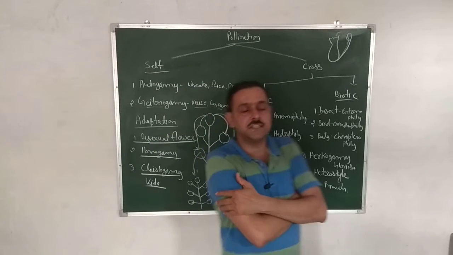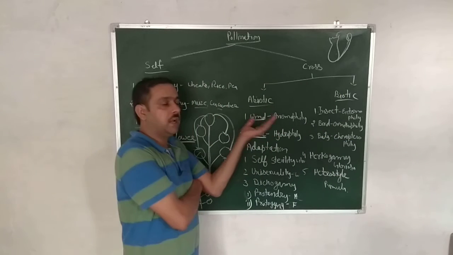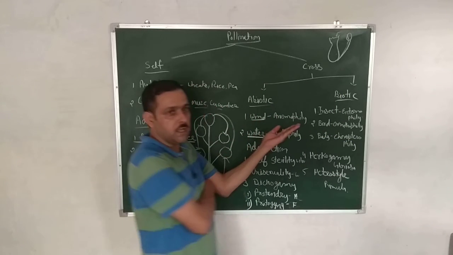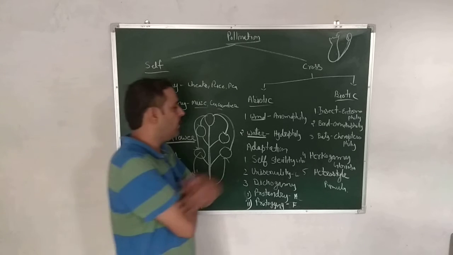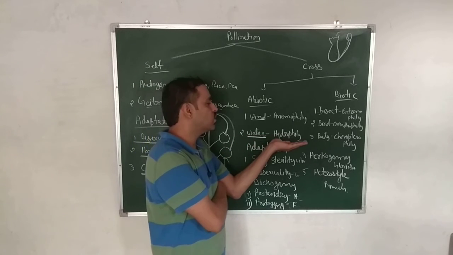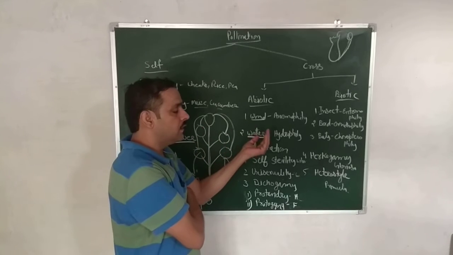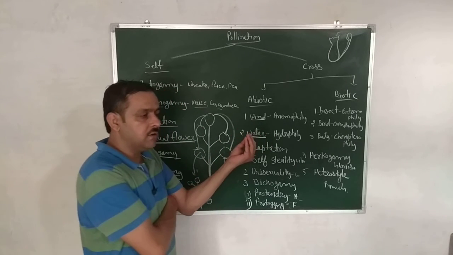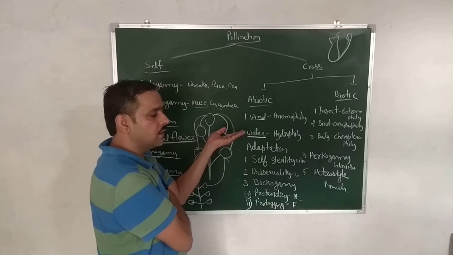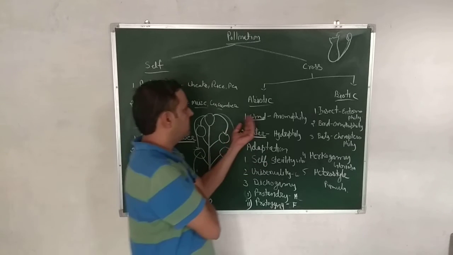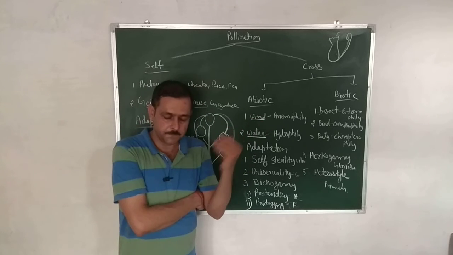Whenever the pollen grains are transferred with the help of wind, then it is called anemophily. Whenever the pollen grains are transferred with the help of water, then it is called hydrophily. Hydrophily means pollen grain will be transferred by water in aquatic plant, and anemophily means transfer of pollen grain with the help of wind.